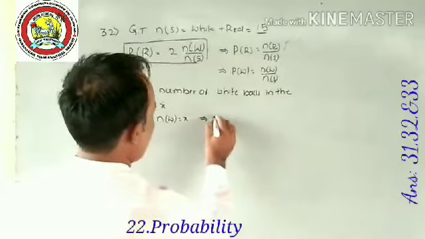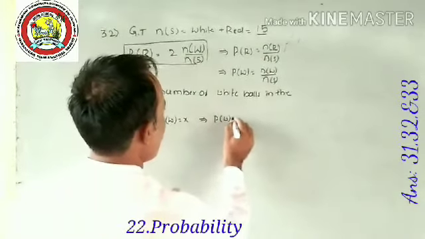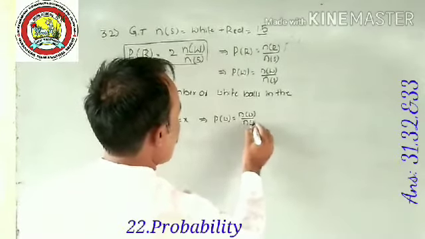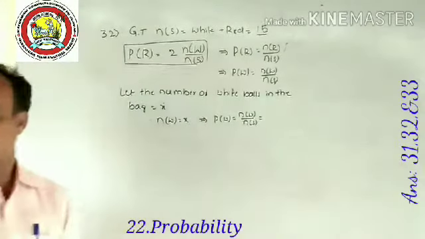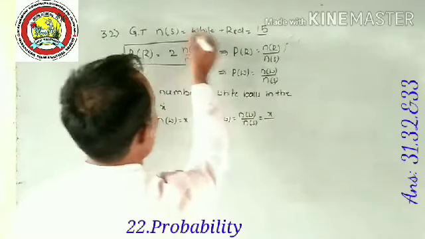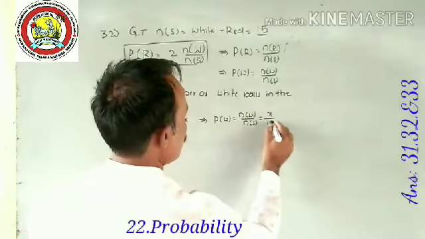So, what is the value of P of W? P of W is equal to n of W divided by n of S. We considered n of W equal to X. Total number of balls we know is 15.